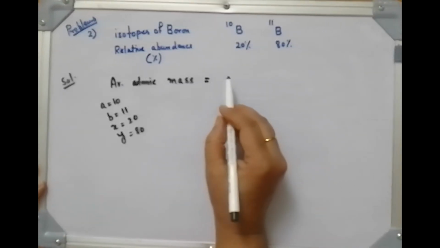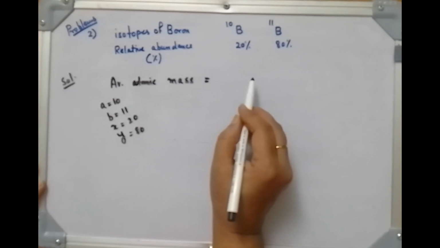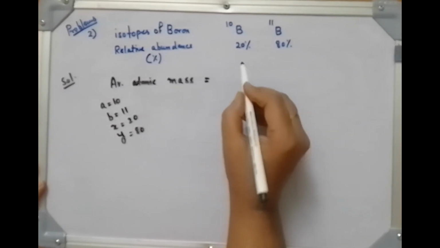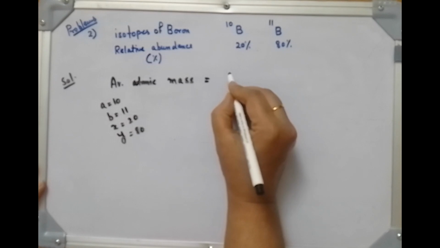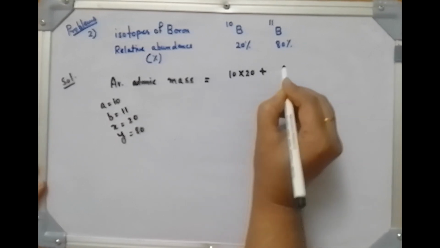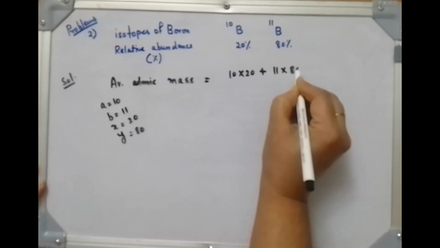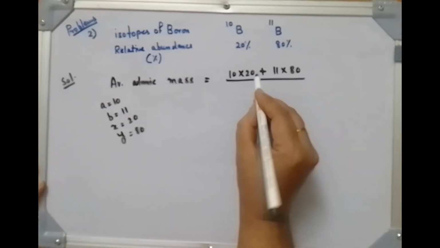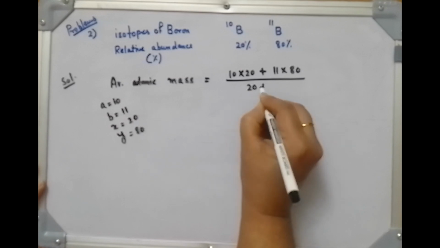Using the formula AX plus BY divided by X plus Y, we can write 10 into 20 plus 11 into 80, divided by 20 plus 80.